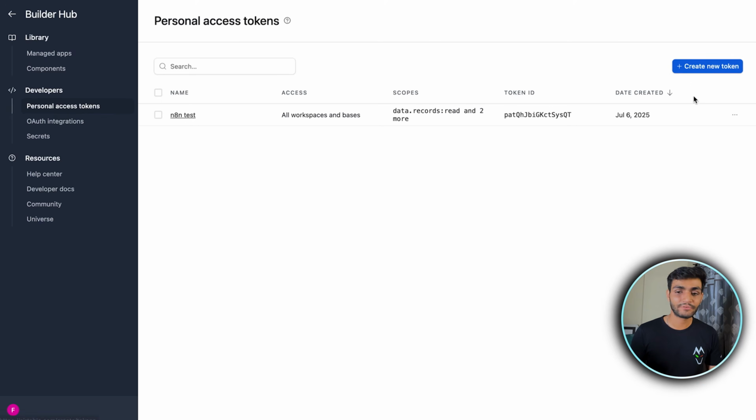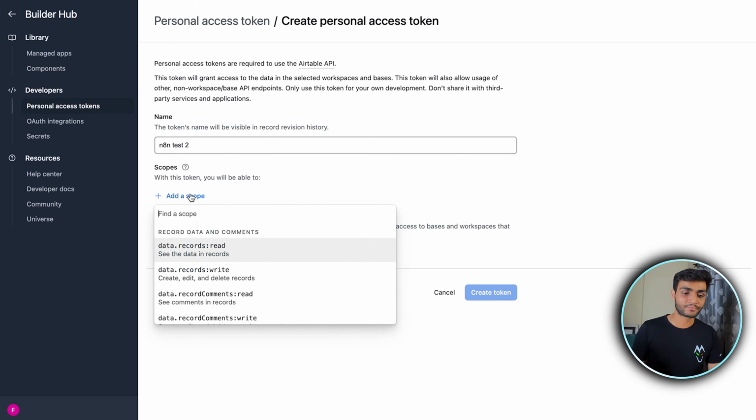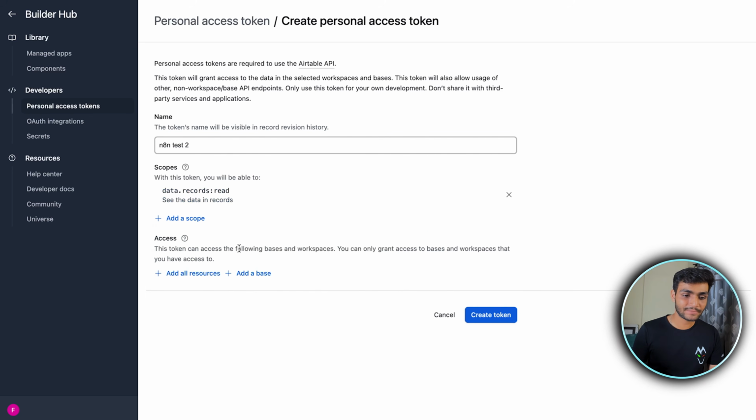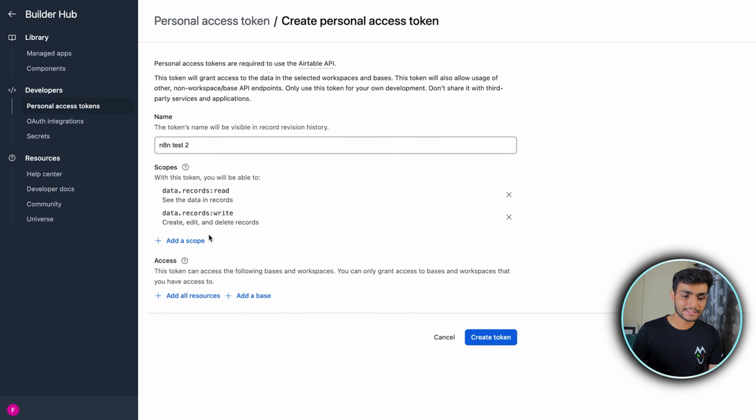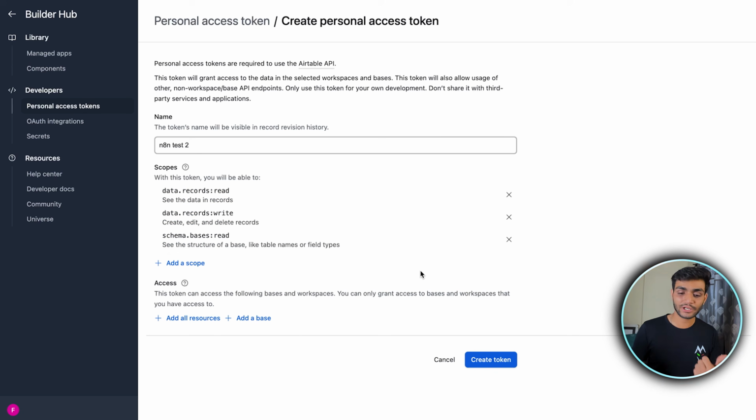We'll click on that. Now we need to create the new token. So we can give any name. So I'll write n8n test 2 and we need to give the scope. So we need to give the read access. So we need to give the write access. And then we need to give the schema base read access over here. And then just click on the create token.